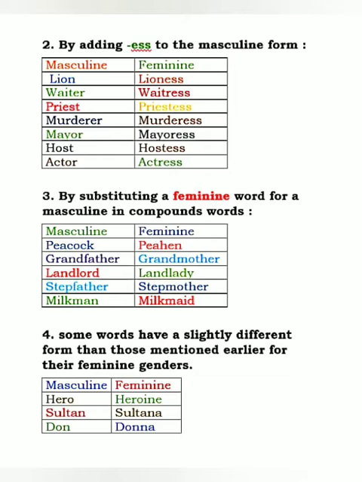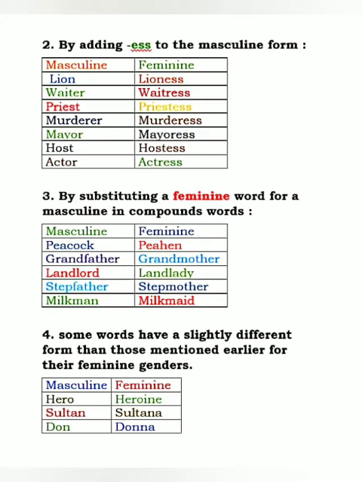By adding the suffix ESS to the masculine form. Now this one is a different rule. Lion, the feminine gender is lioness. We have added the suffix ESS after the word lion. Waiter, waitress. Priest, priestess. I know all of you know what a priest is, he's a religious person. Then murderer, murderess, mayor, mayoress, host, hostess, actor, actress. Now come to the next one.